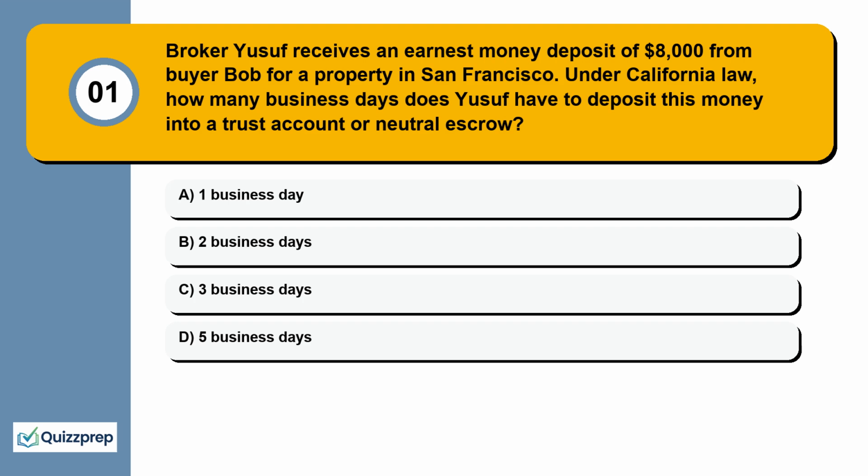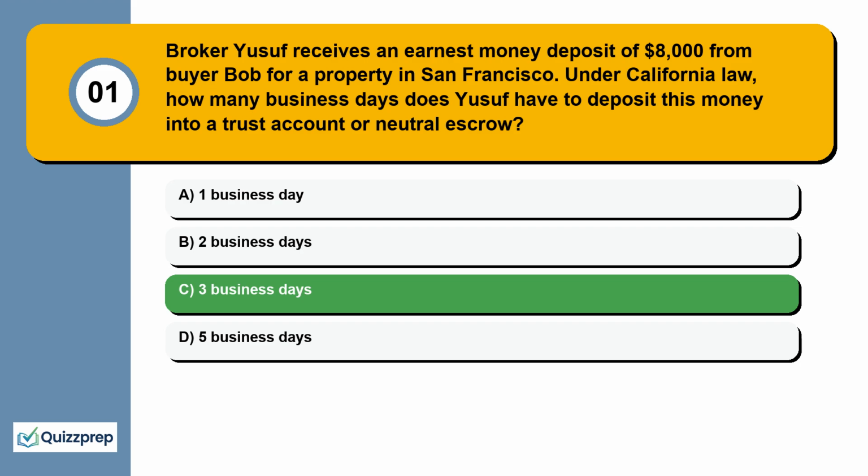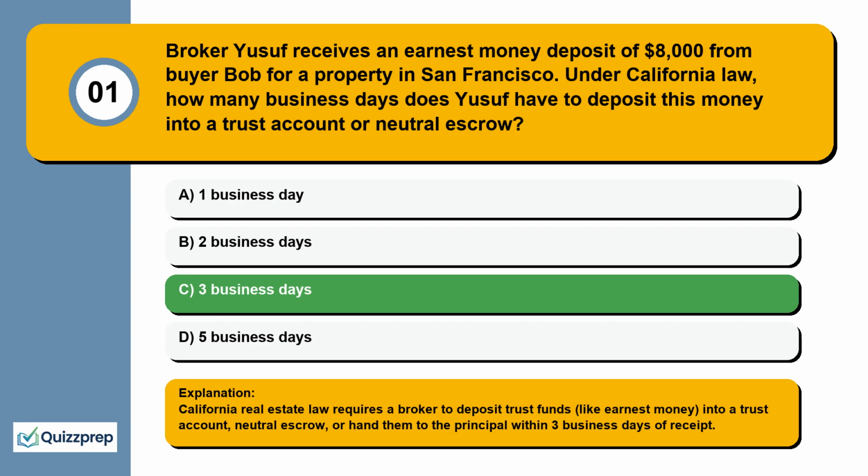Question 1. Broker Yusuf receives an earnest money deposit of $8,000 from buyer Bob for a property in San Francisco. Under California law, how many business days does Yusuf have to deposit this money into a trust account or neutral escrow? 1 business day, 2 business days, 3 business days, 5 business days. California real estate law requires a broker to deposit trust funds, like earnest money, into a trust account, neutral escrow, or hand them to the principal within 3 business days of receipt.